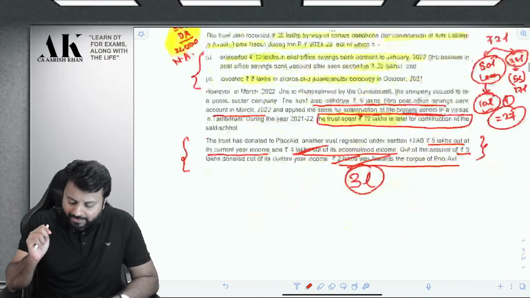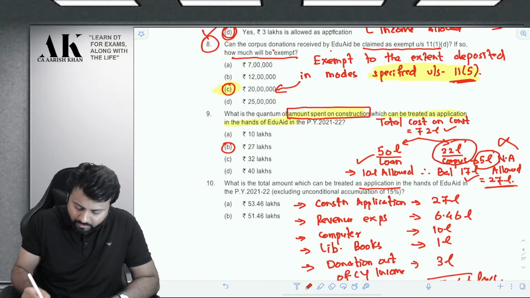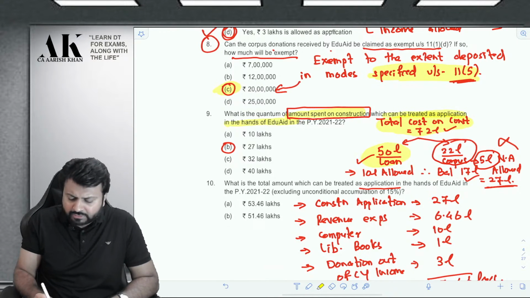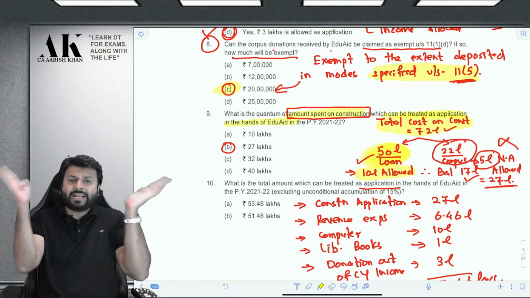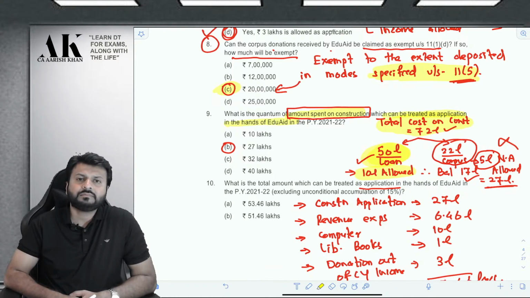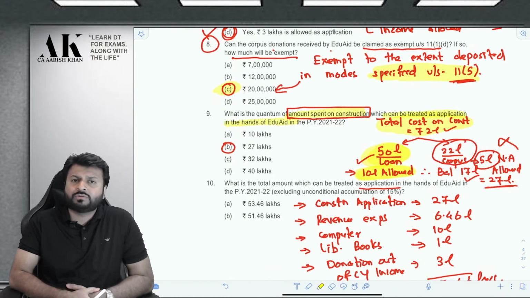So let us make a bifurcation. The total construction cost made by the assessee is 72 lakhs. Do you agree to this? As it is written in the question, out of which 50 lakh is incurred through loan, but out of that loan only 10 lakh is repaid. Therefore only 10 lakh will be allowed out of 50 lakhs. Is everyone clear with this? Only 10 lakh will be allowed out of that 50 lakhs. Is it clear with you?